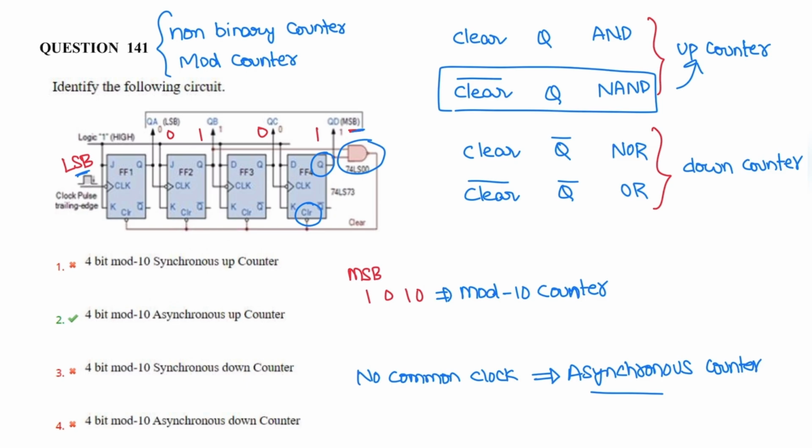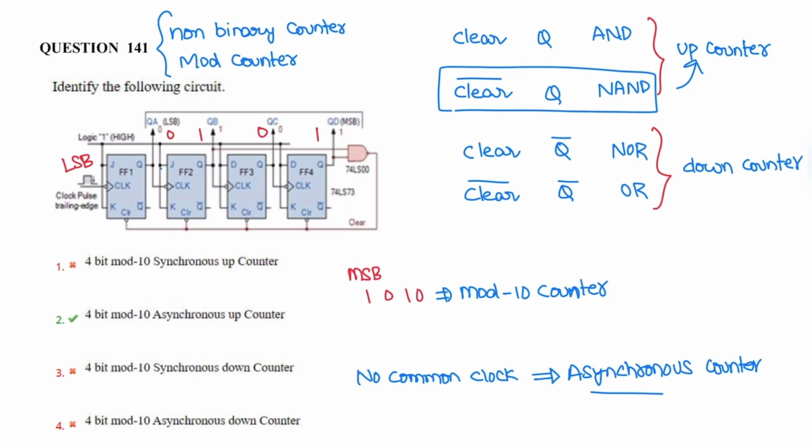Here flip flop 1 output is not connected to the gate, flip flop 2 output is connected to the gate, flip flop 3 output is not connected, and flip flop 4 output is connected to the input of this gate. So that is 1 0 1 0. Therefore the given circuit is an asynchronous counter because the clock signal is not common to all the flip flops. Next is we need to find the mod number, based on the flip flop outputs connected to the gate.